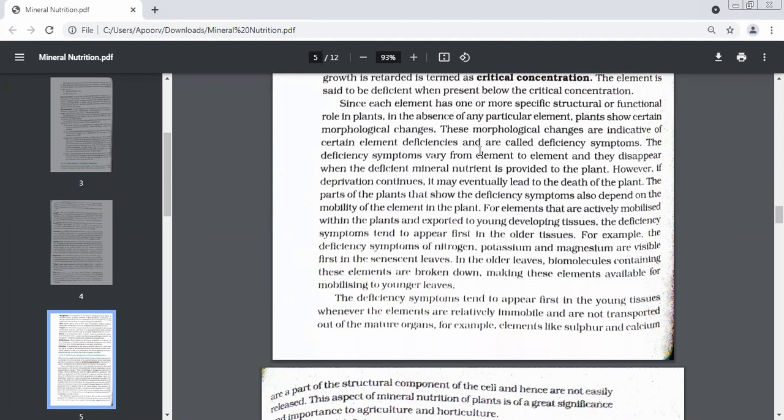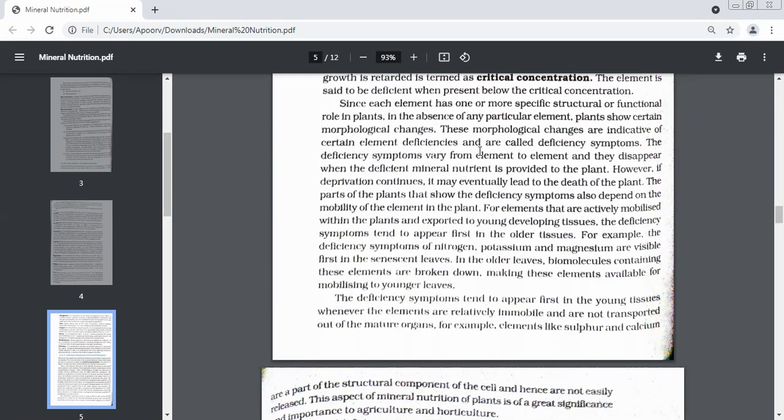Understand this with the help of an example. For elements that are actively mobilized within the plant and exported to young developing tissues, there are some elements which move in the plant very comfortably. And then they are transported to which tissues? Young tissues only. So deficiency symptoms will first appear in the older tissues. Why? Because first they go to the older ones and then they are stored in the younger ones. See this one example. The deficiency symptoms of nitrogen, potassium, and magnesium are visible first in senescent leaves. What are senescent leaves? Old leaves. So if there's a deficiency for these elements, you will first have the symptoms in the old leaf.